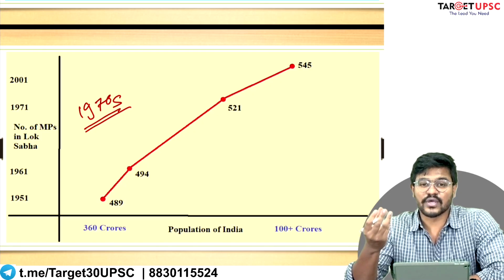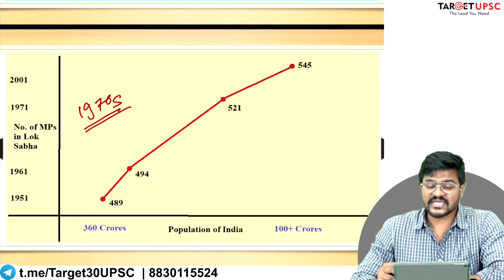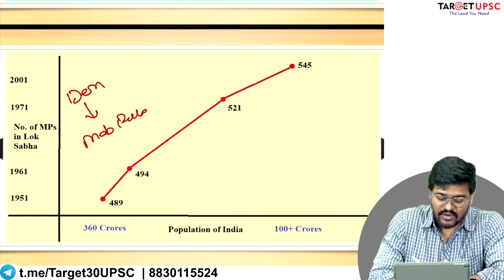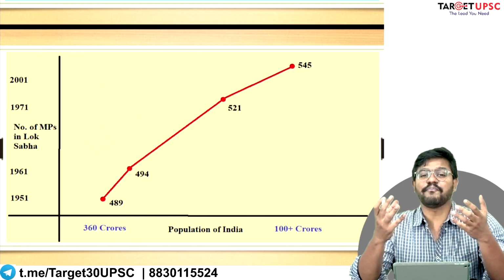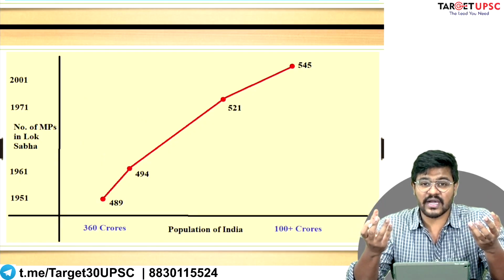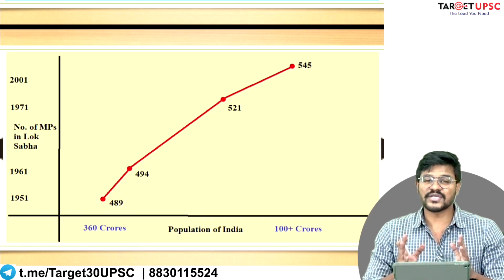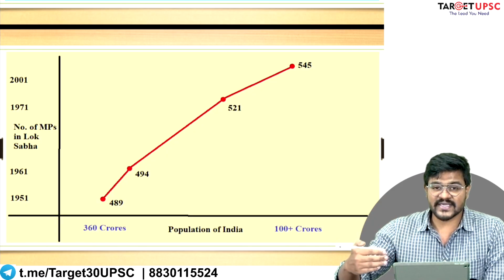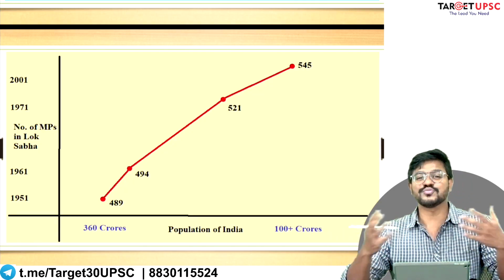Unless we control our population, there is a danger that our democracy will turn into mob rule. How will that happen? Very simple. If any state of India wants to increase its political power in India, what is the simplest policy it can adopt? It can basically incentivize the citizens of that state to produce more children.